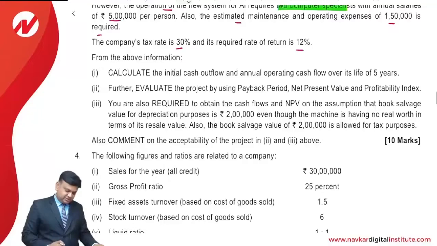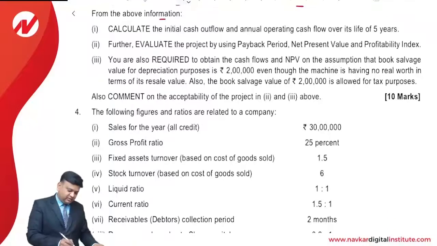Discounting rate is 12%. From above information, calculate initial cash outflow and operating cash flow over a time period of 5 years. Evaluate the project using payback period method, NPV and PI.